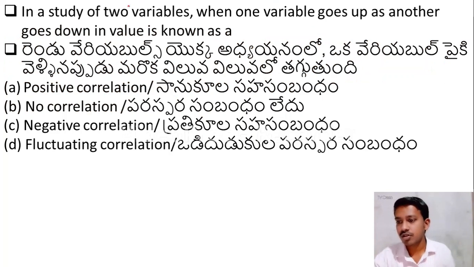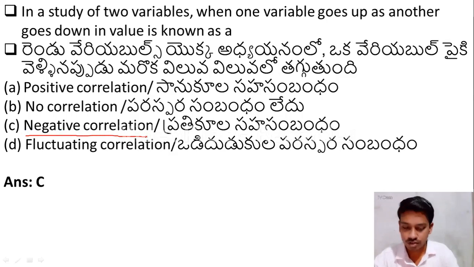In a study of two variables, when one variable goes up as another goes down, it is known as option A positive correlation, option B no correlation, option C negative correlation, option D fluctuating correlation. Okay, when two variables are moving in the opposite direction, they are known as negative correlation. For example, when price increases, demand decreases, and vice versa. Let us move to the next question.